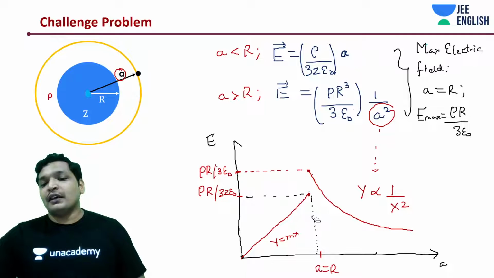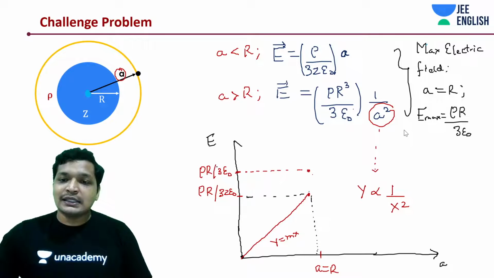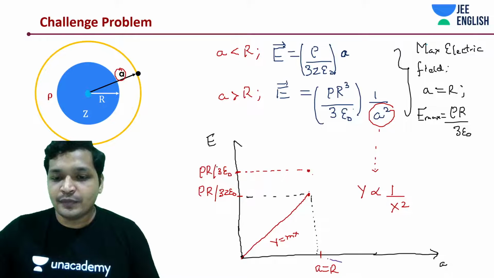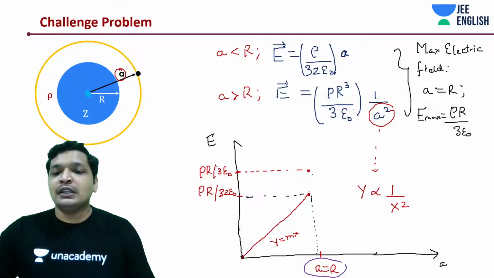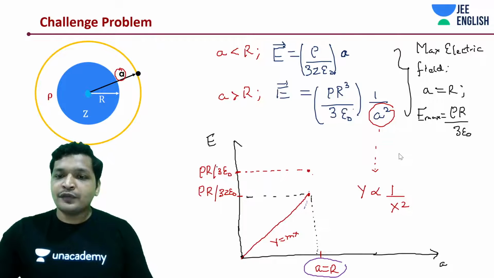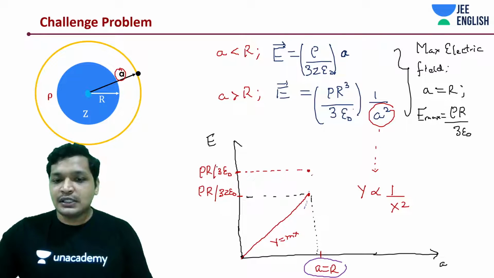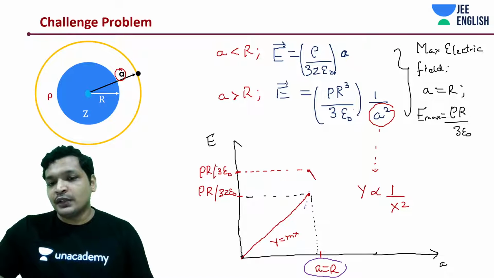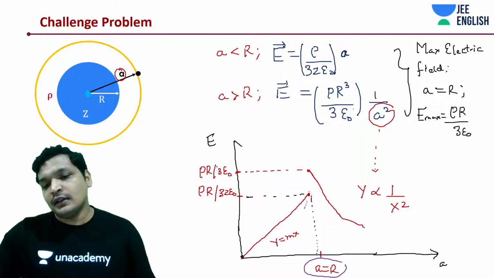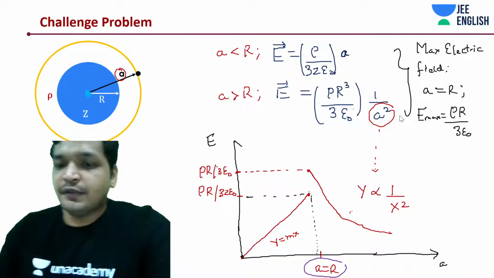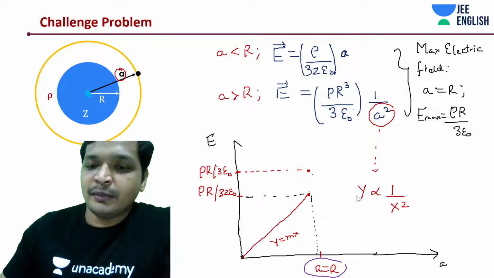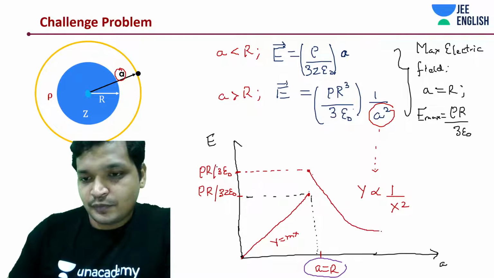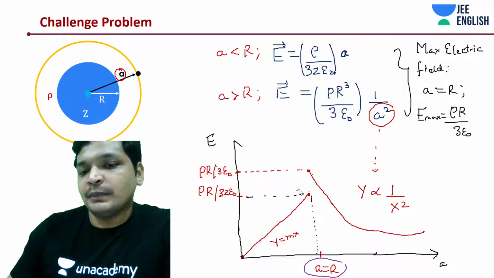Then do the graph. Until A is equal to R, it is inside the sphere, and the graph should be the y is equal to mx graph. Once we moved out of that surface, there was a small jump or a large jump depending upon the electrical permittivity of that medium, and then it would be just a point charge graph, which is nothing but y is equal to 1 by x square. It would rather be a smooth curve.